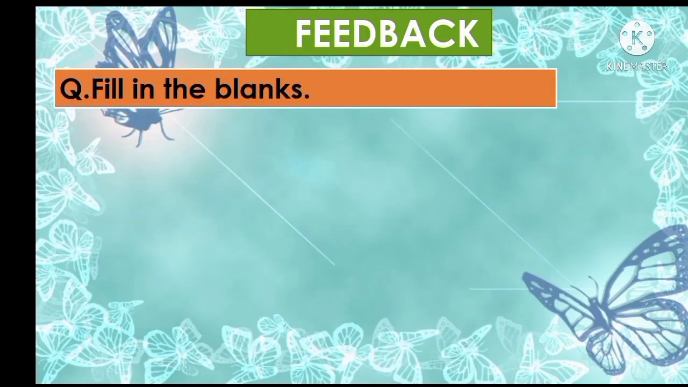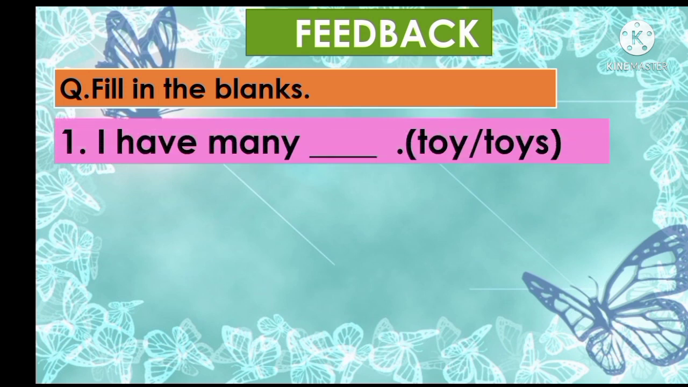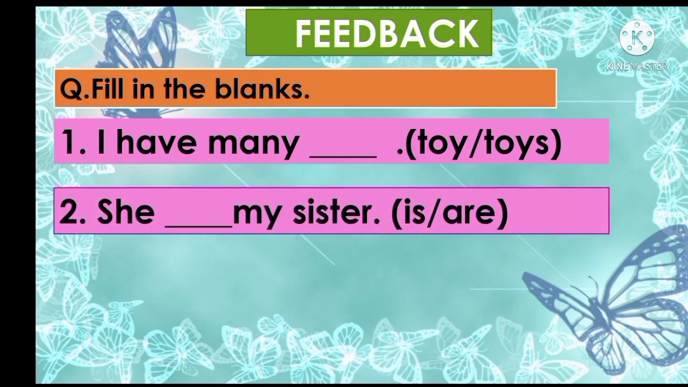Feedback. So today you have learned many things. Okay, now I am asking the question answer from this side. Number 1, I have many what? Toy or toys? Has given many. So it will be what? Toy? No, toys. Very good. Now the next example. She dash my sister. So with she we will use what? She is a singular. Yes, what will be here? Is or are? Yes, is. So she is my sister.